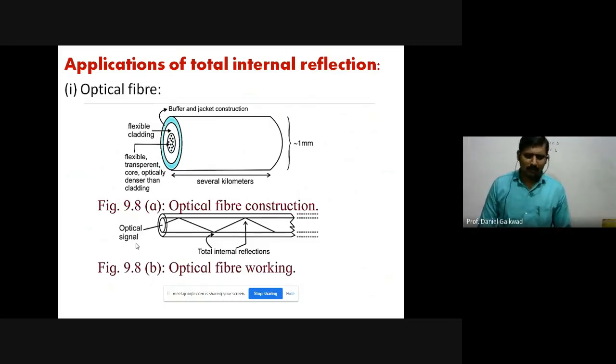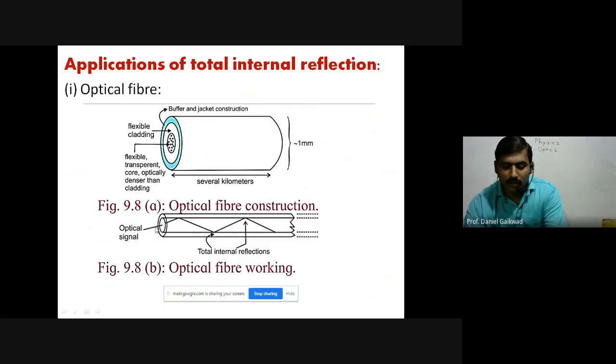And as we know, the speed of light is very high, near about 3 lakh kilometers per second in air, and in the glass medium, suppose 2 lakh kilometers per second. Such a high speed is the highest compared to any other type of communication here. So when the signal is converted into a light signal, or the signal is coupled with the light signal, that is called an optical signal. So optical signals are nothing but light here.